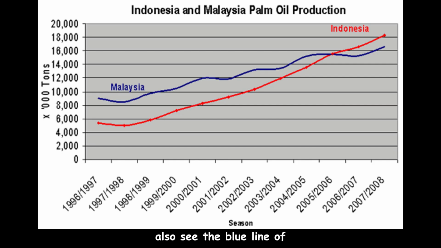We can also see the blue line of Malaysia ranges from 8.5 million tons in 1997, 1998 to 16 million tons in 2007, 2008. And the value of Malaysia is always higher than that of Indonesia, until 2005, 2006. After that, vice versa. To sum up, this chart tells about palm oil production in two countries.